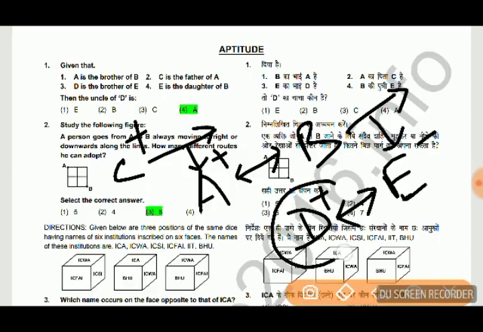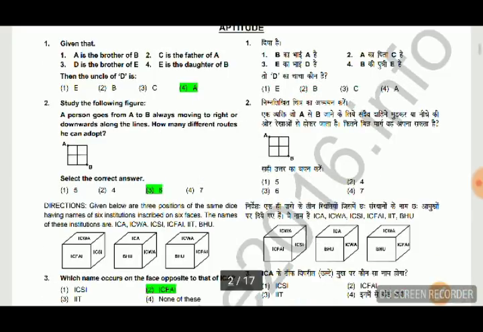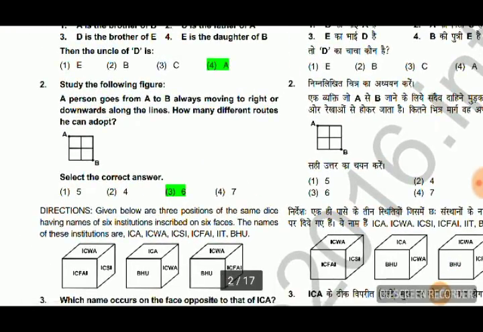D and E are brothers, B is mother of E, and brother of B is A. So uncle of D is A. So answer is A.